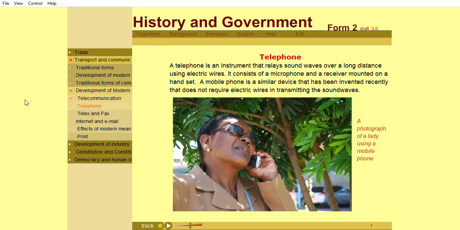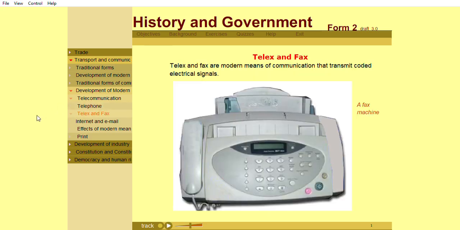A telephone is an instrument that relays sound waves over a long distance using electric wires. It consists of a microphone and a receiver mounted on a handset. A mobile phone is a similar device that has been invented recently that does not require electric wires in transmitting the sound waves. Telex and fax are modern means of communication that transmit coded electrical signals.